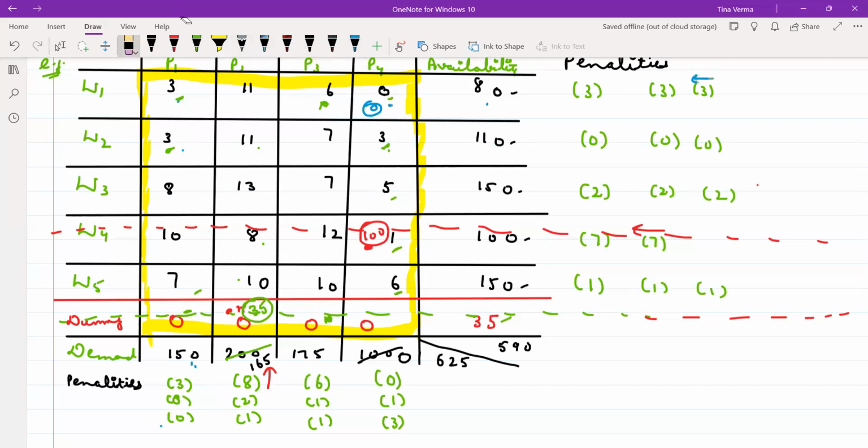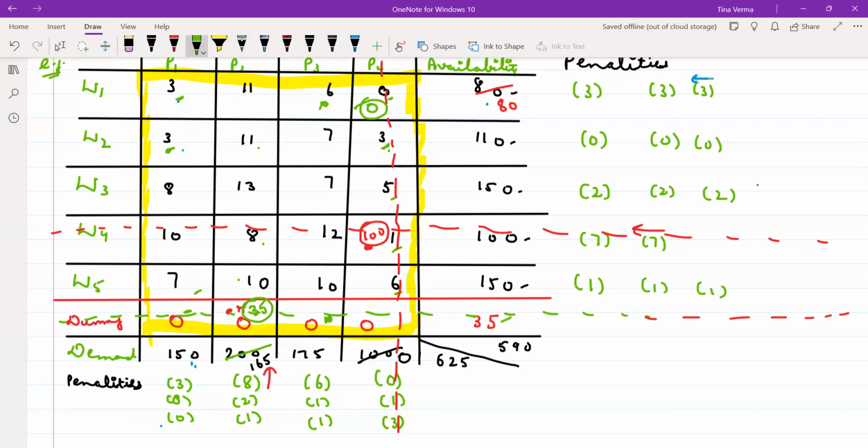You can enter from any side, either you can enter from the row or you can enter from column. Is it clear? So here I am entering, here the cost will be 0, and now what will cut? Row or column? Column, because 0 is over here. Is it clear? Right, now again you have cut 80 minus 0, again it is coming out to be your 80. Is it clear? Again calculate your penalties.